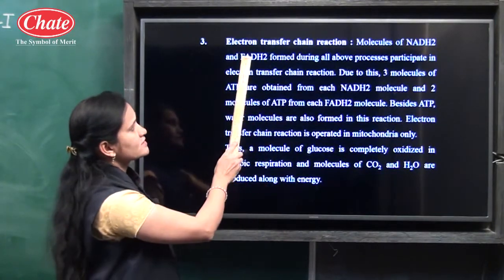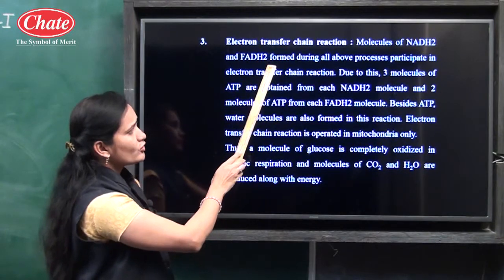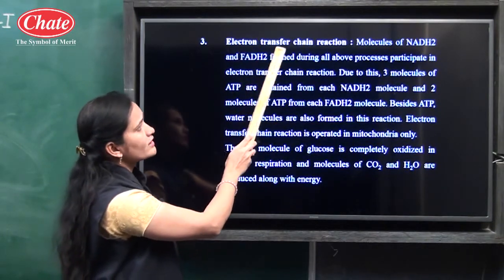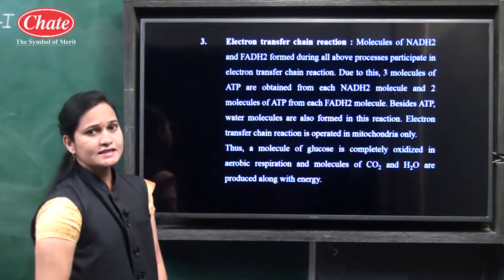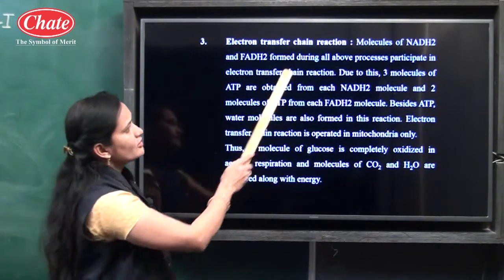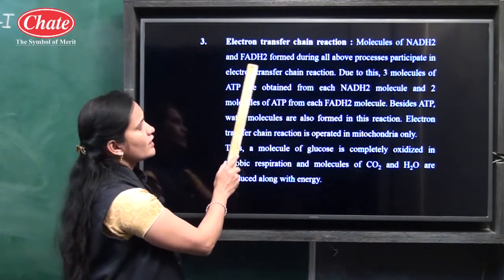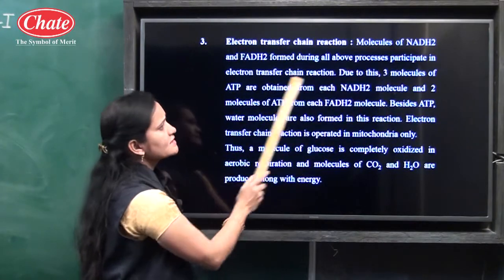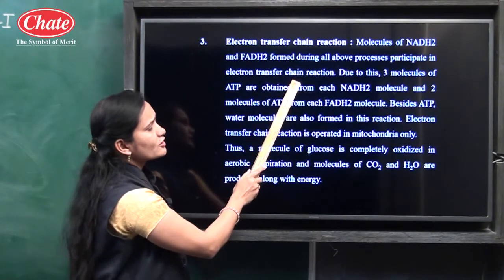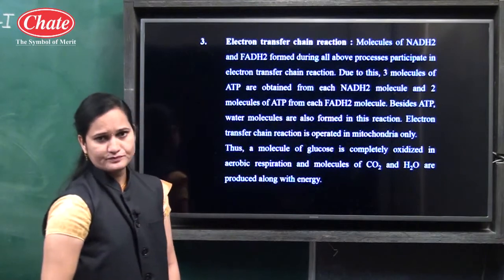Now the third process which takes place in aerobic respiration is the electron transfer chain reaction. It is also known as the ETC reaction. In it, molecules of NADH2 and FADH2 formed during all the above processes participate in the electron transfer chain reaction.